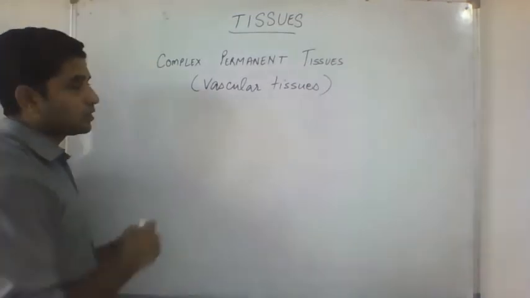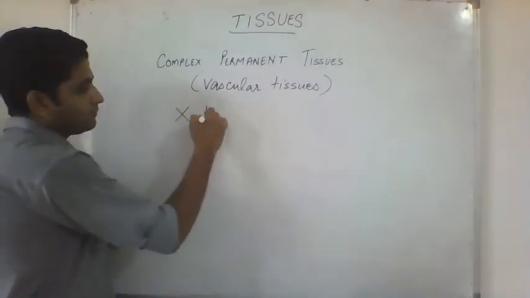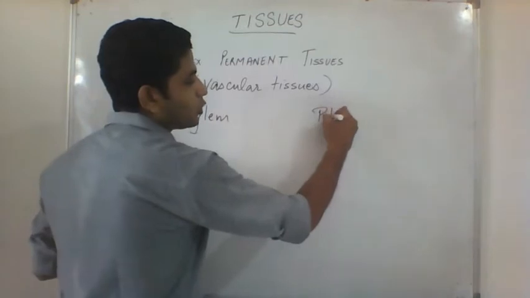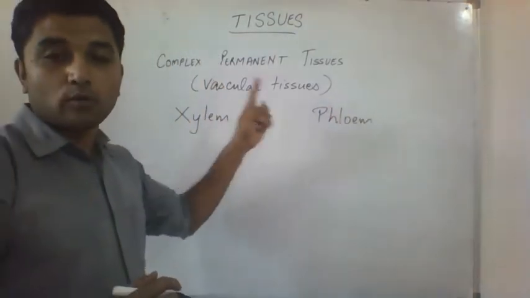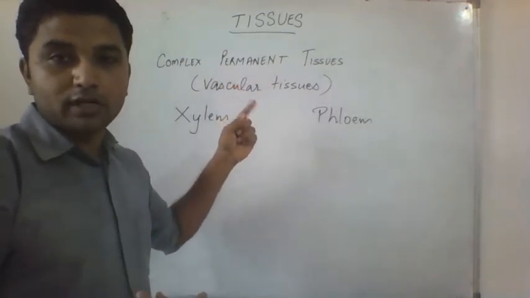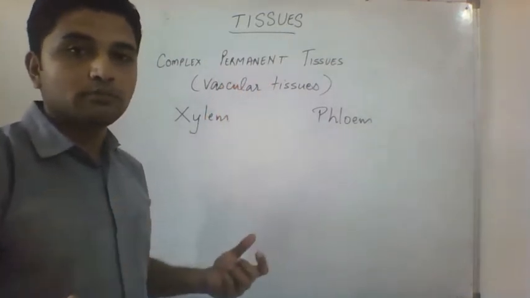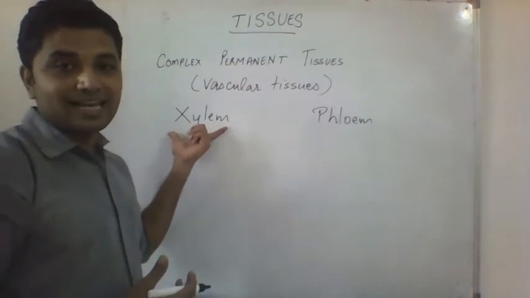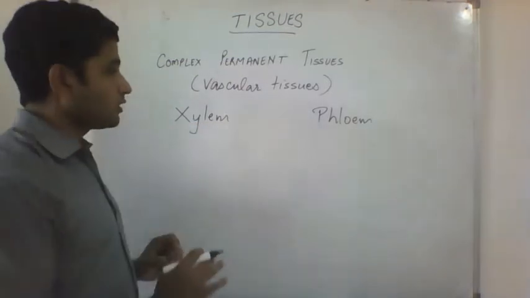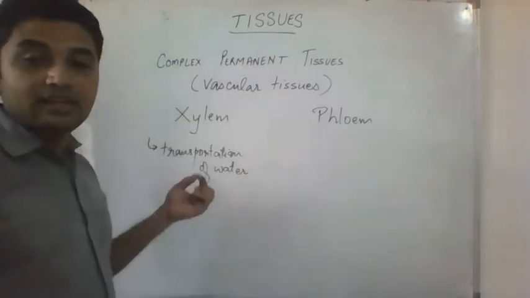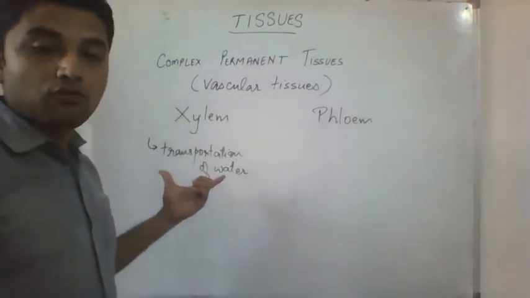And there are two vascular tissues, the xylem and the phloem. Two types of tissues are complex permanent. You call them complex permanent tissues or you call them vascular tissues, both mean the same thing. Now xylem is mainly involved with transportation of water.